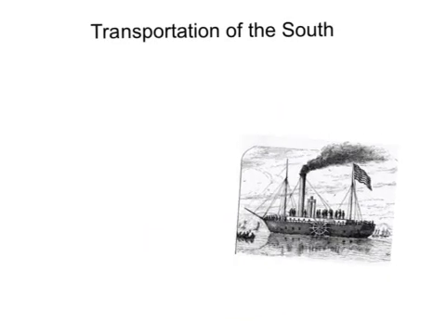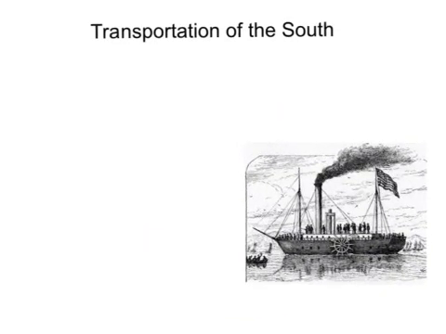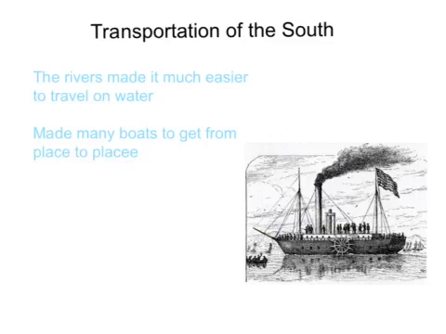Transportation of the South. The rivers they had in the South made it much easier to travel on water, and so they made many more boats. Boats were their regular use of travel.